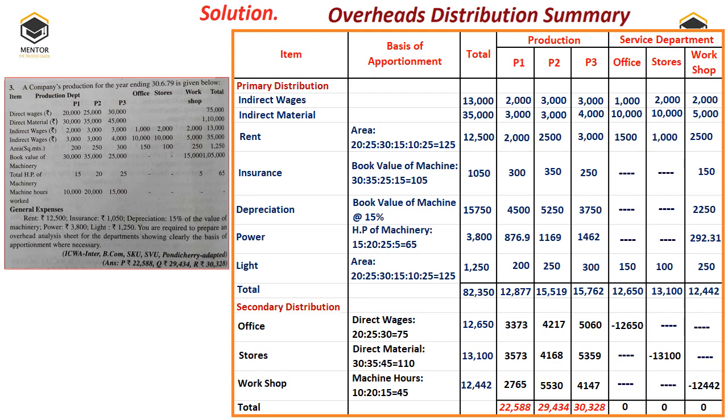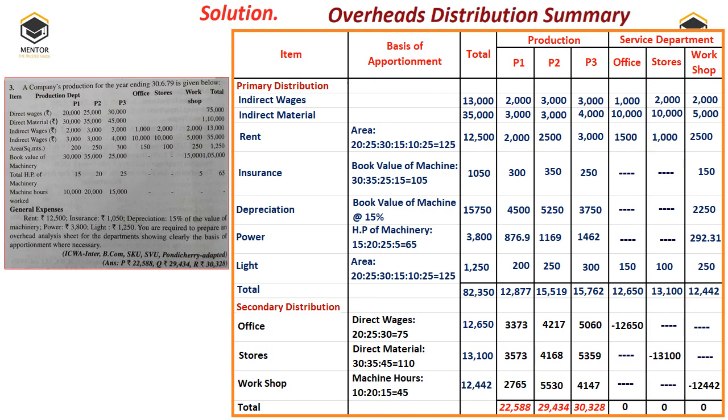Then the next one is the stores department. In which ratio should the stores department expenditure be divided? Direct material, because in stores we will keep the material. So the ratio is 30 is to 35 is to 45, total 110. When you divide the total amount of 13,100 of the stores department, it comes to 3,573, 4,168 and 5,359, and in the stores department, minus 13,100 I am putting to make it 0. That's all, nothing else.